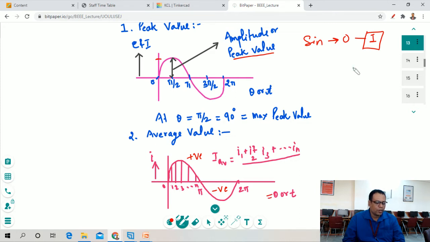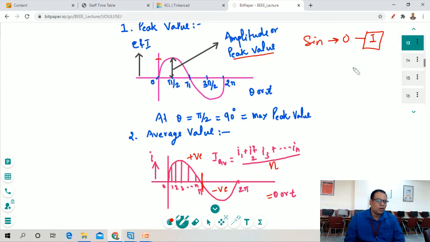That's why we consider only the first half of the signal. For the first half, we divide the signal into equal parts and find the average using the sum of all the samples divided by the total number of samples.